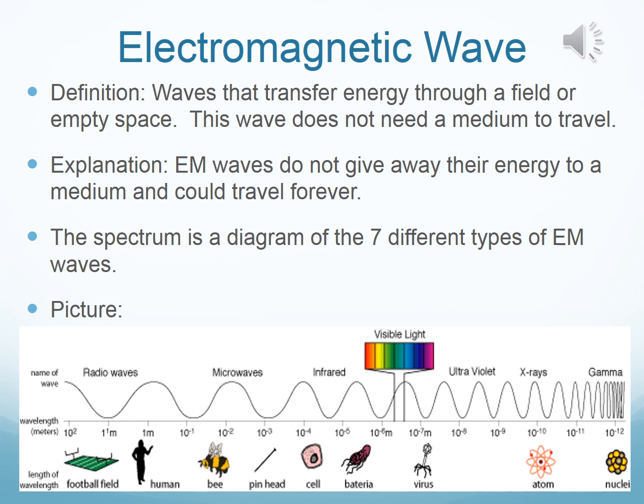The spectrum is a diagram of 7 different types of EM waves. If you take a look at the picture below, you'll actually see the EM spectrum. It goes radio waves, microwave, infrared, visible light, ultraviolet, X-rays, and gamma. By the end of this unit, you will know these 7 waves and how they move.